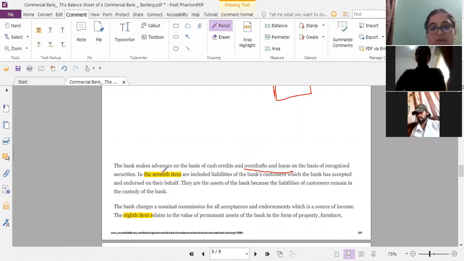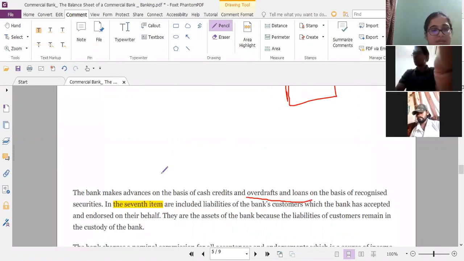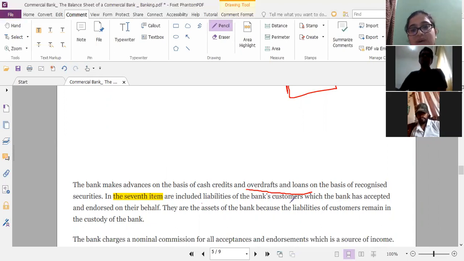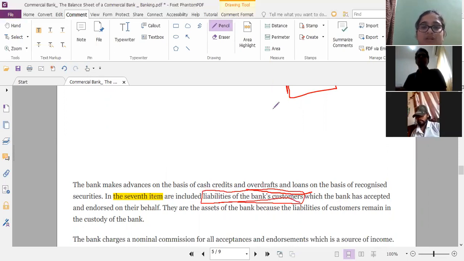Now we shall look at the seventh item. The seventh item includes liabilities of the bank's customers, which the bank has accepted and endorsed on their behalf. So these are basically the liabilities of the bank's customers, what the customers are supposed to pay back to the banks, right?